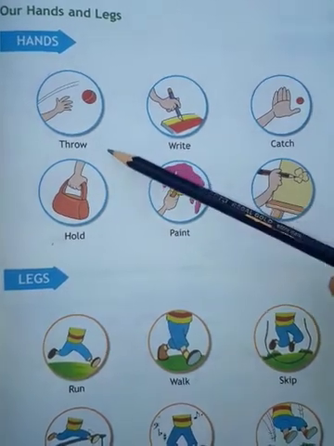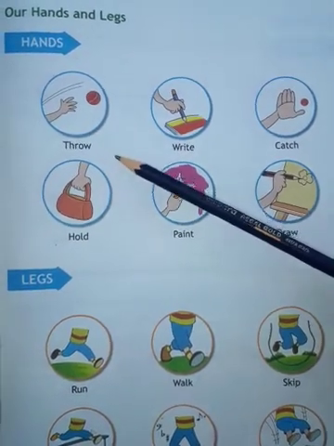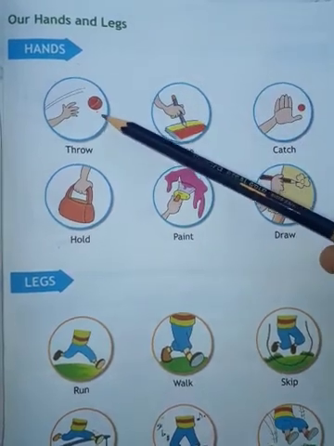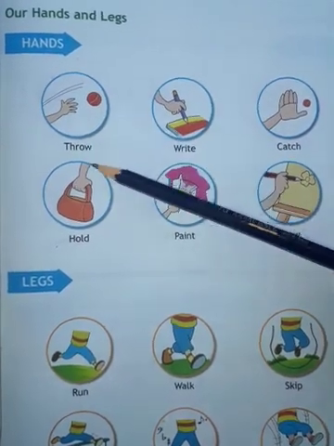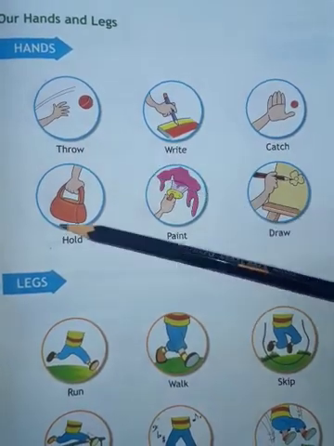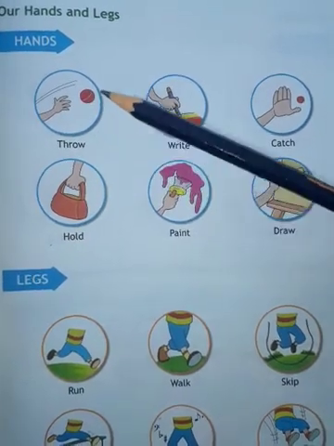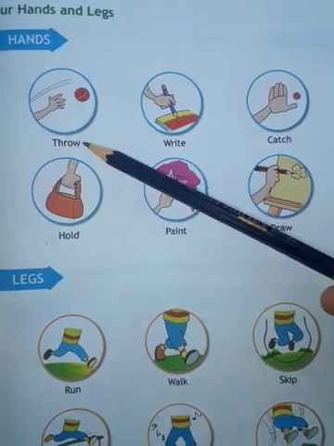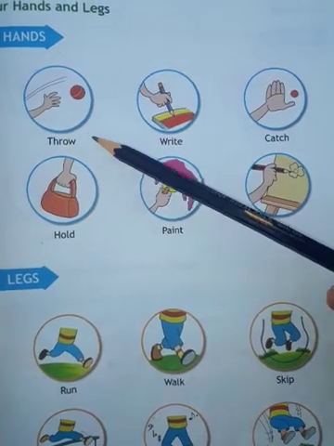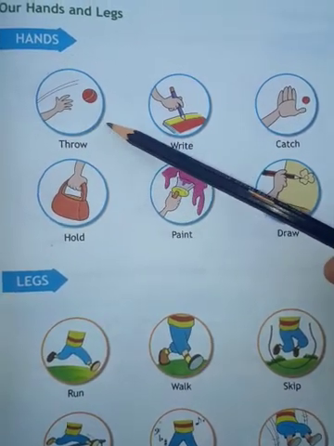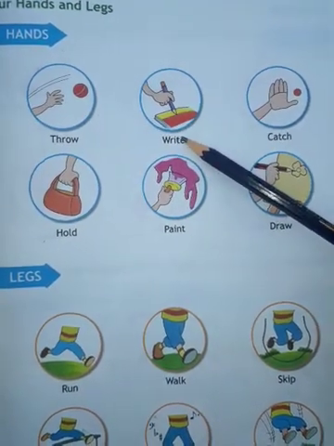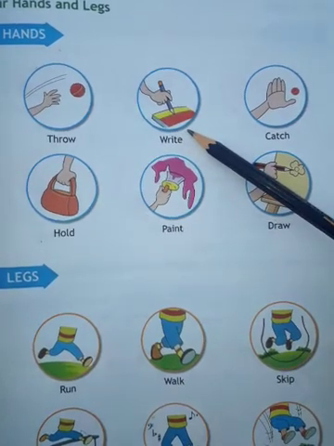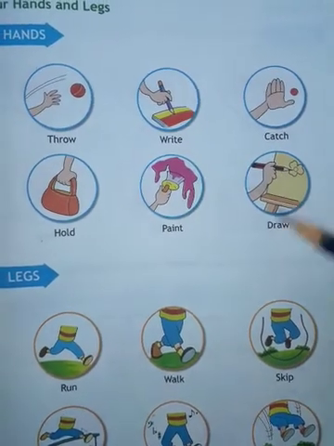So you can throw anything. Here you can see a ball. So you can throw a ball or anything with the help of your hand. In this picture you can see write. So how can you write anything?